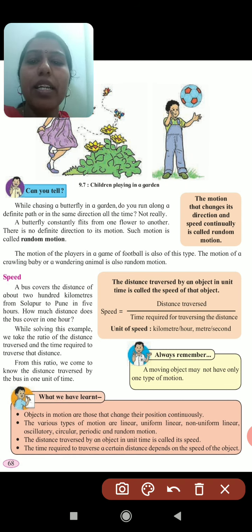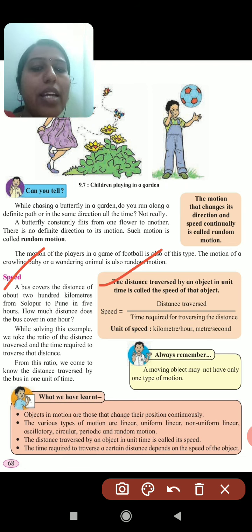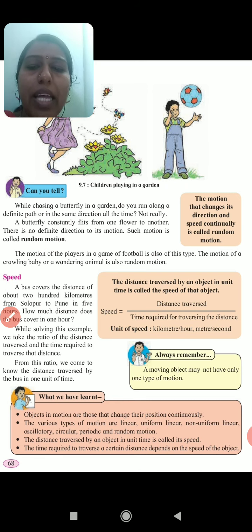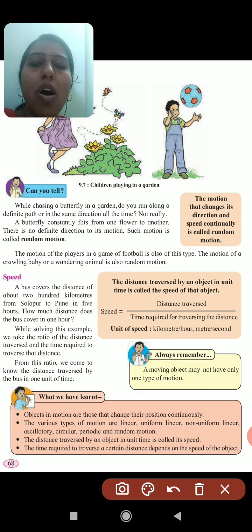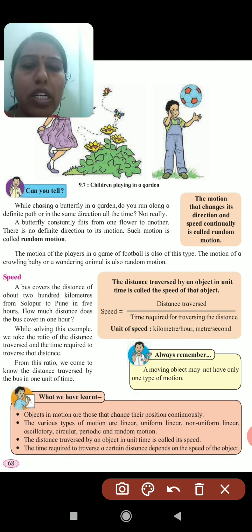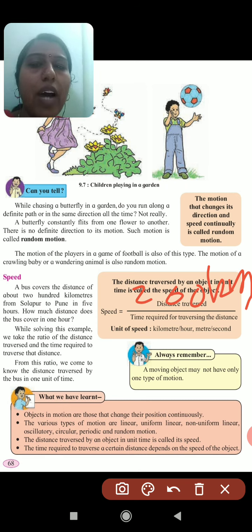Again, the last part is speed. If you want to calculate speed, then the distance travelled by an object in unit time is called the speed of that object. The formula is speed is equal to distance travelled upon the time required. Here they have given one example. A bus covers a distance of about 200 kilometers from Solapur to Pune in 5 hours.